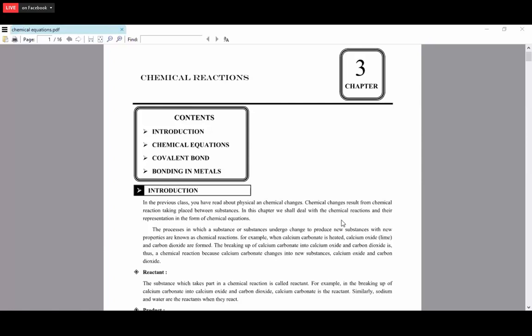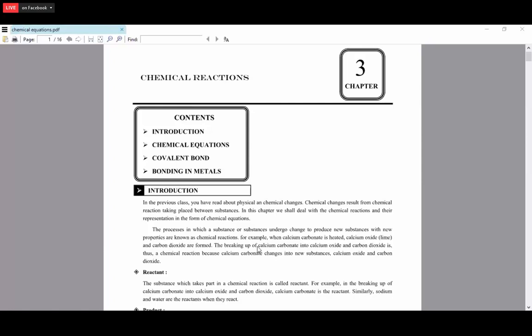But in a chemical change, the element or compound completely changes into another substance. So the processes in which a substance or substances undergo change to produce new substances with new chemical properties, that we call chemical reactions.